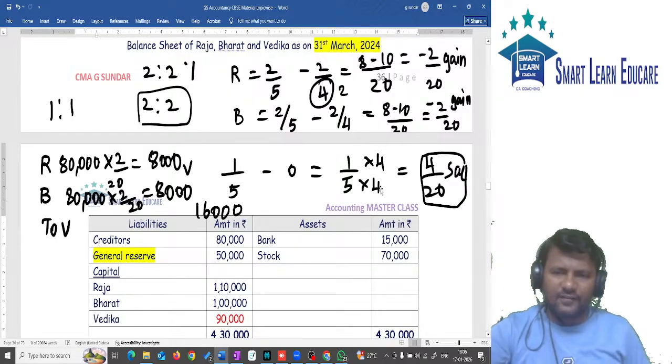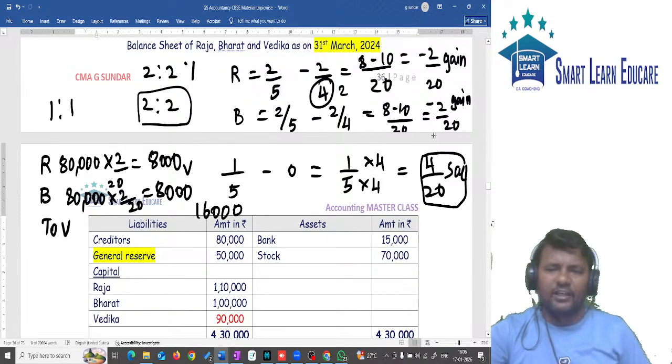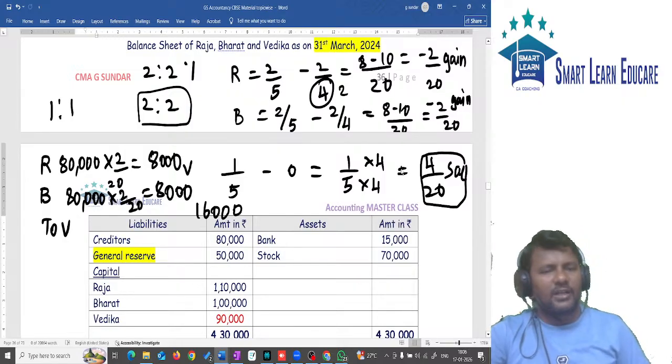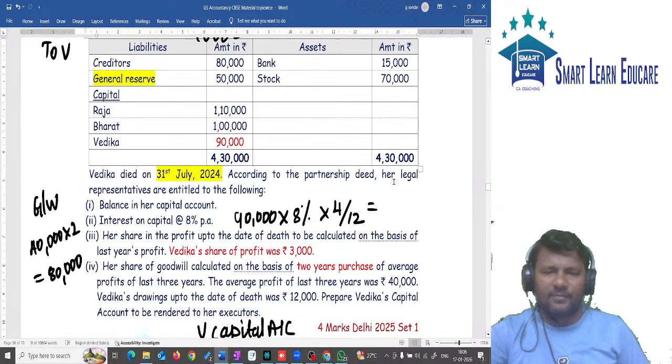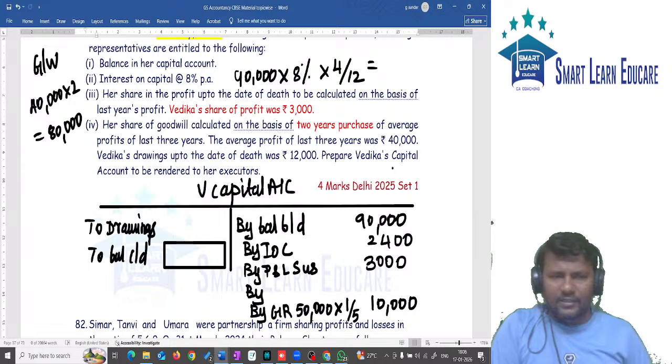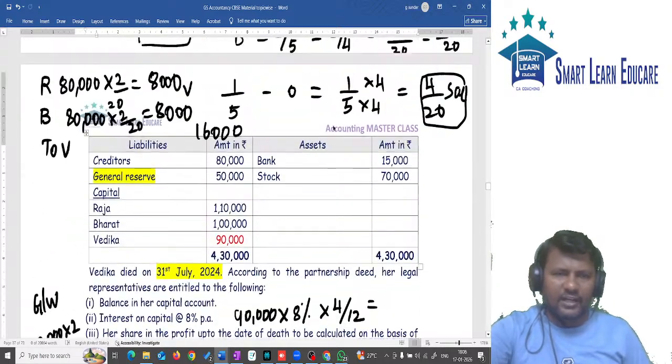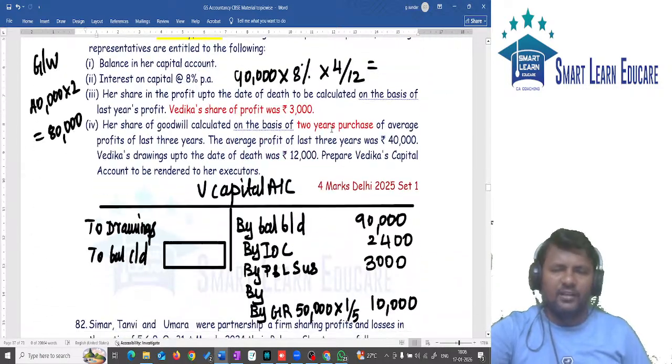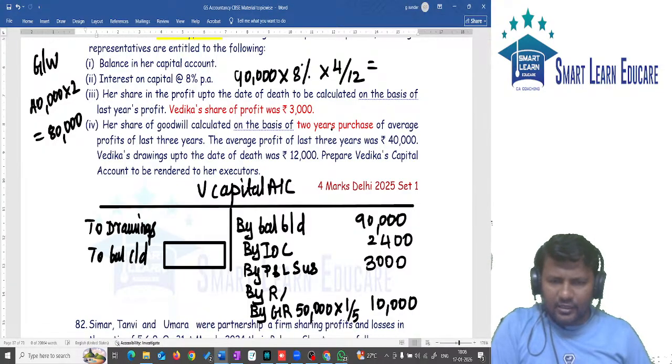So for goodwill, first we require the sacrificing and gaining partners. In this question, 2 partners are gaining, 1 partner is sacrificing. Goodwill journal entry: gaining partners' capital account debit to sacrificing partner. So the goodwill entry is passed. So by the other 2 partners, what are their names? R and B. So by R and B's capital you can write 16,000.